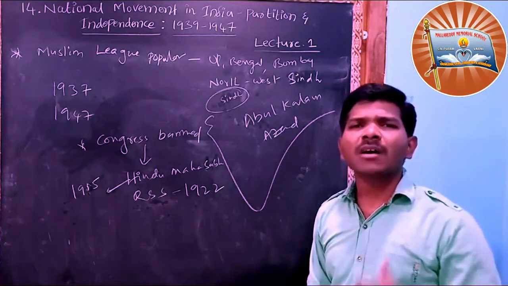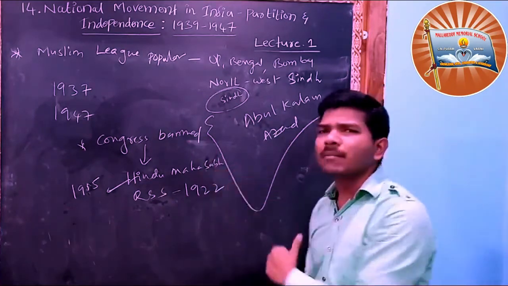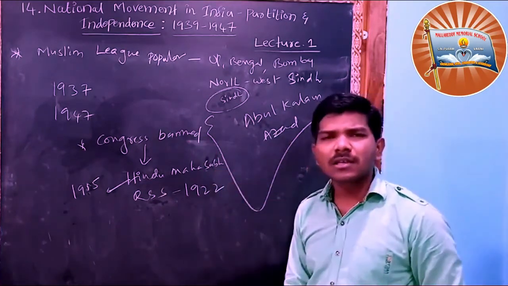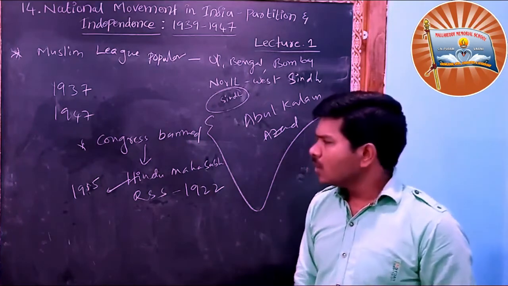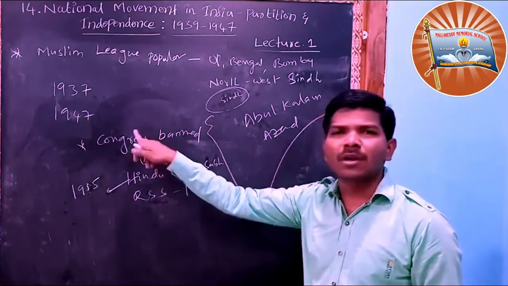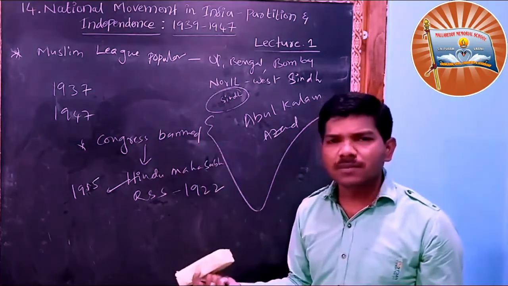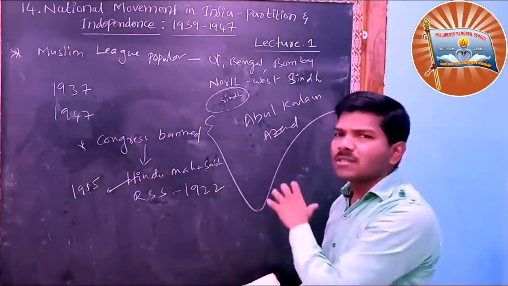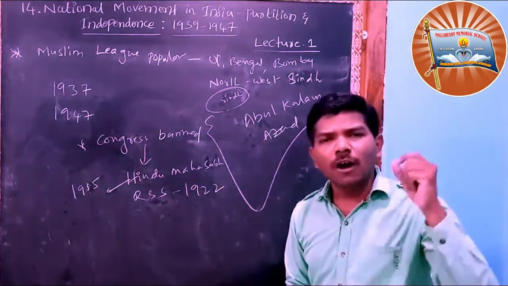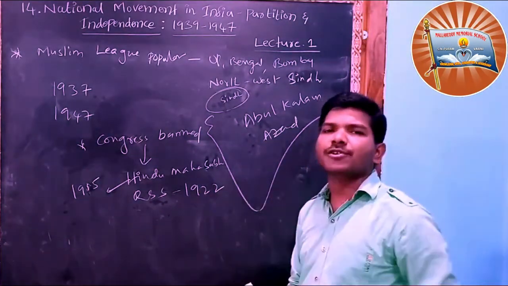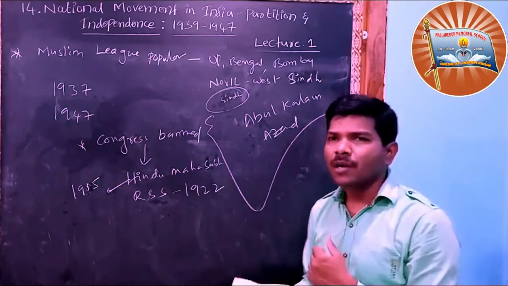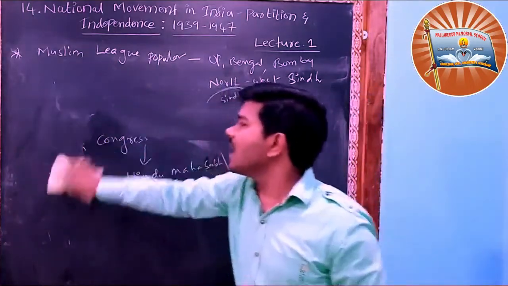He was questioning the Congress: why are you banning Muslims from entering the Congress? You have to take Muslims as members. You are taking Hindu people into the Congress, but you are not taking the Muslims. So Abul Kalam Azad criticized this and objected to the Congress party's attitude. Finally, the Congress party realized it.